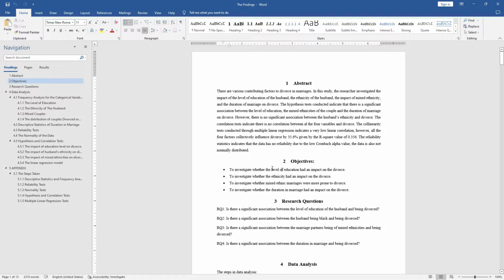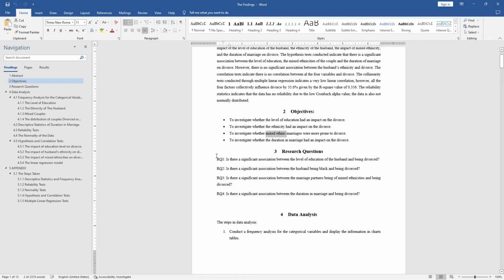The first factor was the level of education. The second factor was ethnicity. The third factor was whether the couples are mixed or not mixed. For example, if the wife is black and the husband is white, or the husband is white and the wife is black. So these are the research questions I worked on to investigate whether there's a significant association between the level of education and divorces,